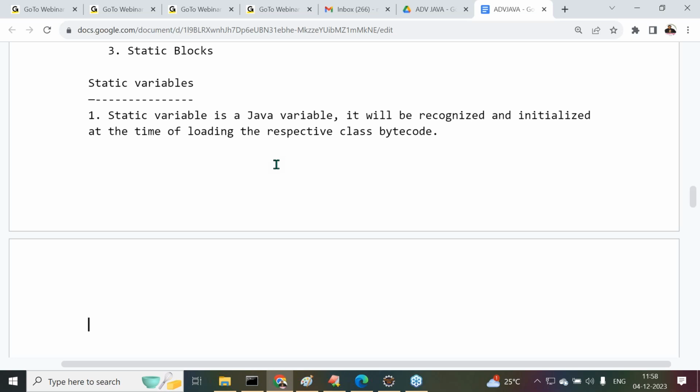Remember this point. Static variables do not wait for initialization until after creating the object. They will be recognized and initialized at the time of loading the class bytecode to the memory only. It is not required to wait until the object creation. It will be recognized and initialized before object creation, at the time of loading the respective class bytecode only. Remember this point. I'll show it practically. Don't worry about it. This is one point.